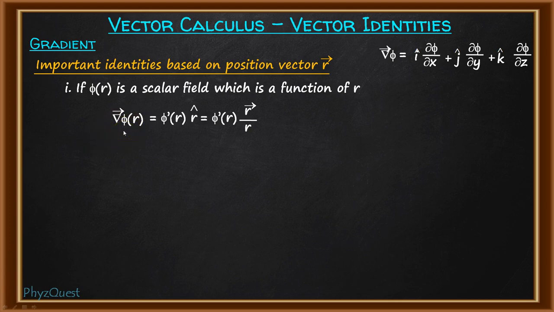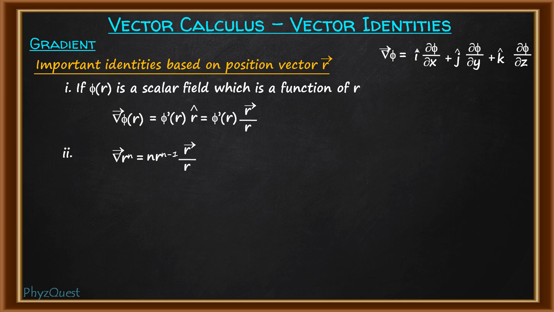Now let us try this by choosing phi of r as r to the power n. So the second formula can serve as a formula as well. So gradient of r to the power n. According to this formula, the first derivative of r to the power n will be n r to the power n minus 1. So this will be equal to n r to the power n minus 1 into r cap, or vector r by r.